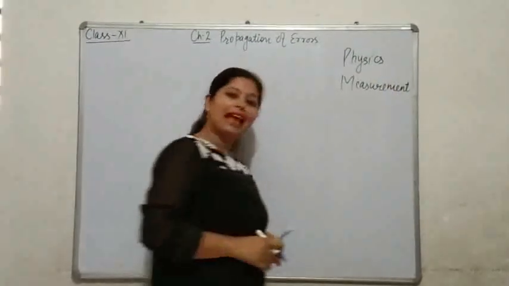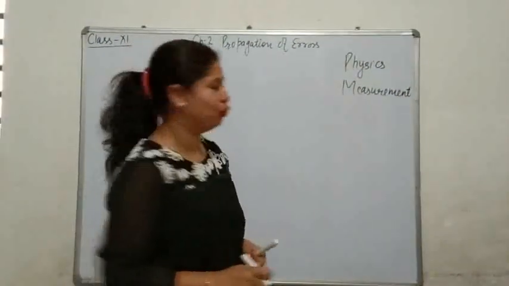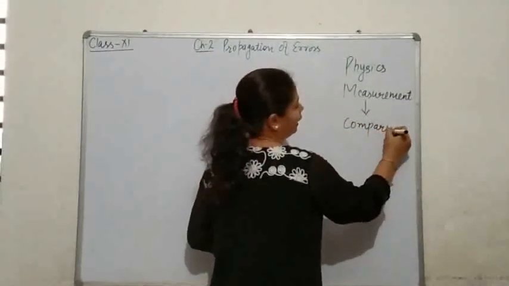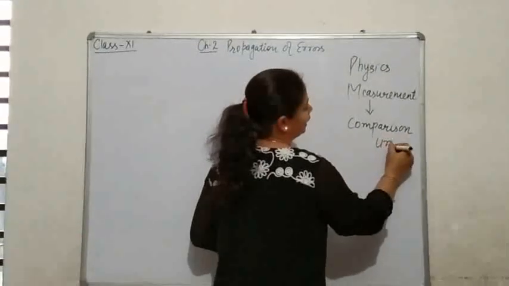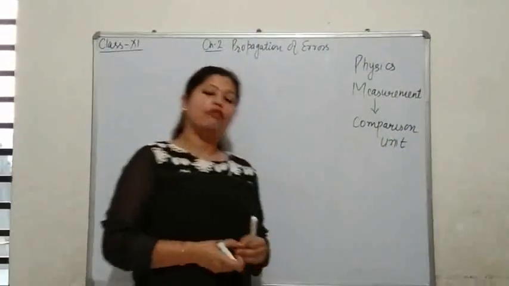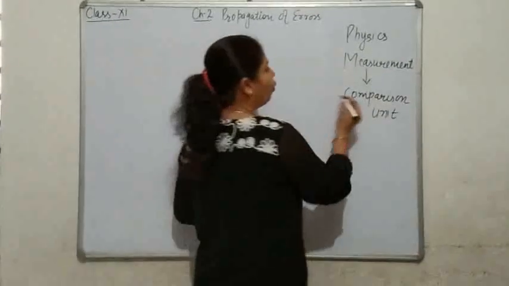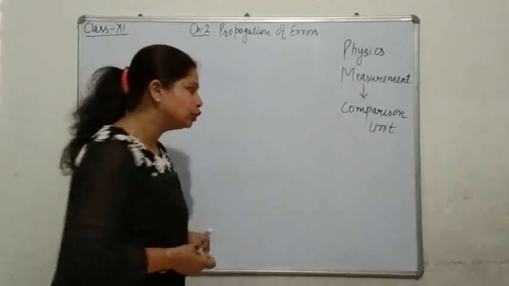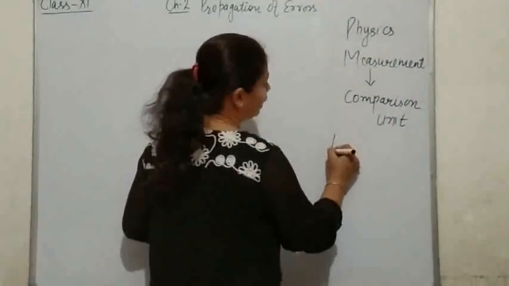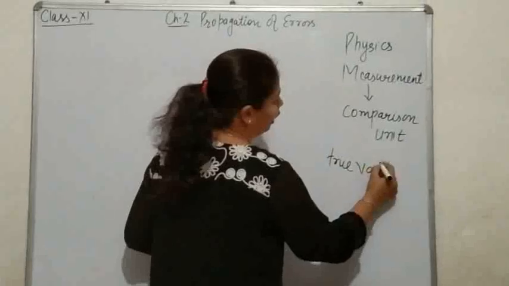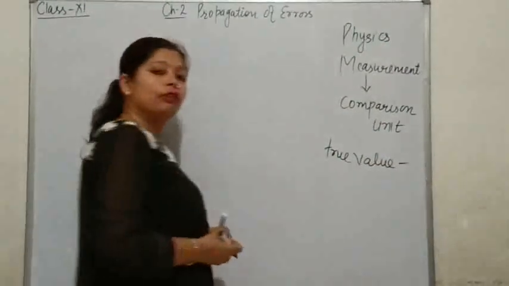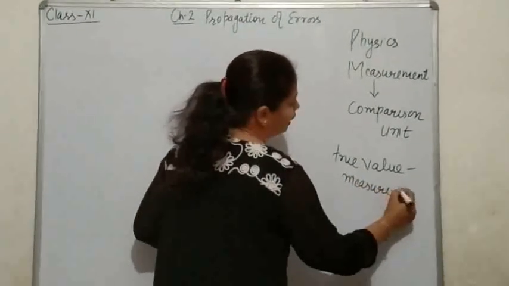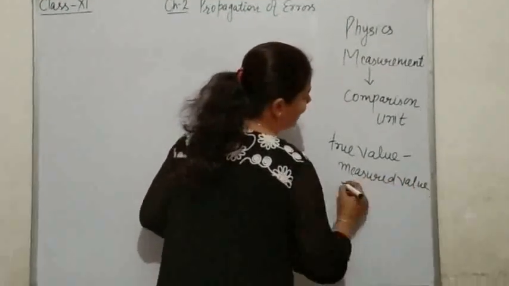So as to measure any physical quantity, we have to do comparison of that quantity with certain standard unit. Okay, while doing measurement, no one measurement is error free, no one measurement is absolutely correct. So the difference between true value or true quantity with the measured one that you have measured, the difference between these two terms is known as error.